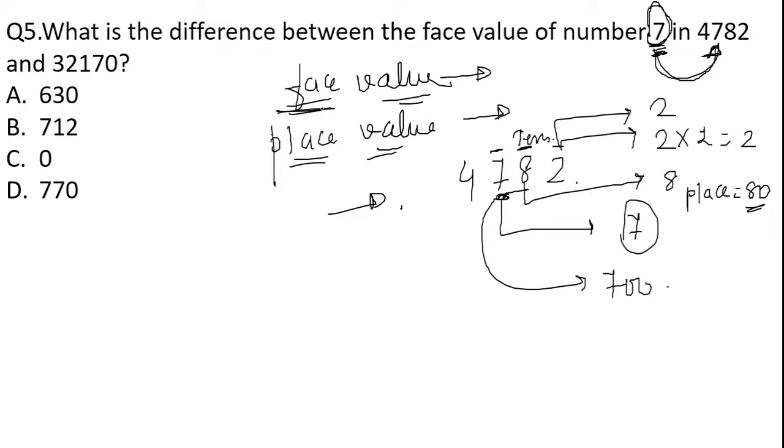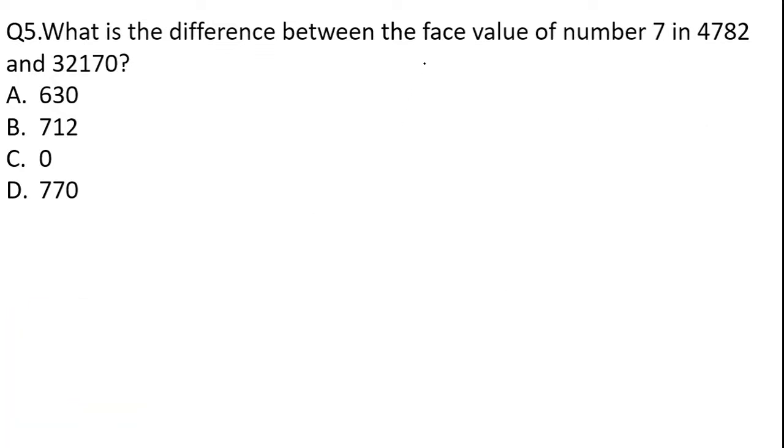So face value is the number itself, but place value is the place where the digit has been placed. Based upon this concept, this is the given question. They have asked us the face value of the number 7 in 4782 and 32170. We have to calculate the difference of the face values. So tell me, what is the face value for 4782?